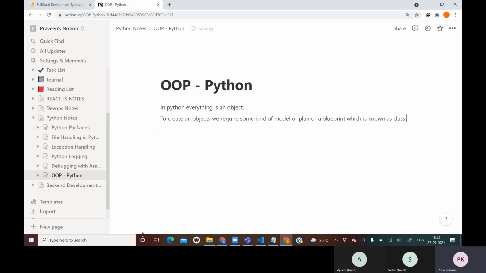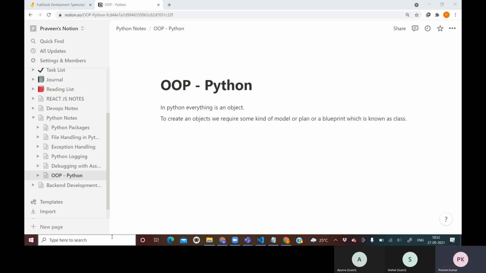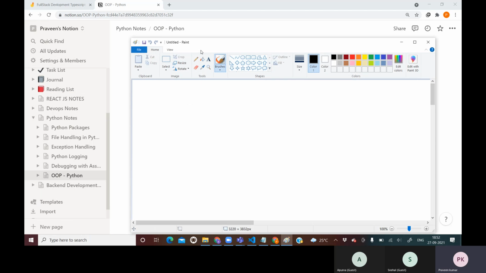So in layman style, let me open Paint actually. See, whenever you create anything, for example, if I say a equal to 10, then internally Python has declared a class, which is a model, or you can say a blueprint.